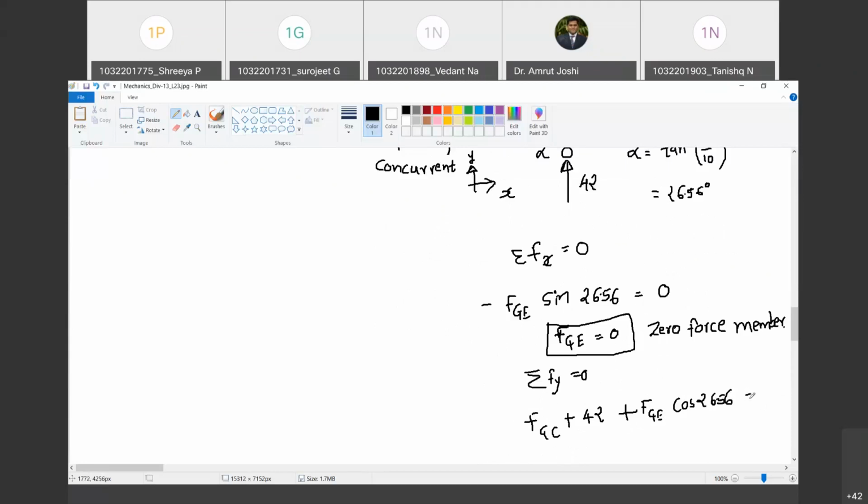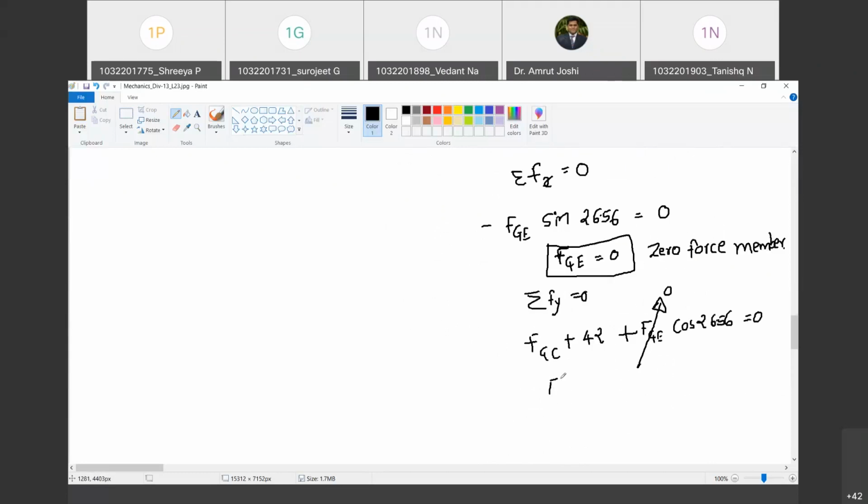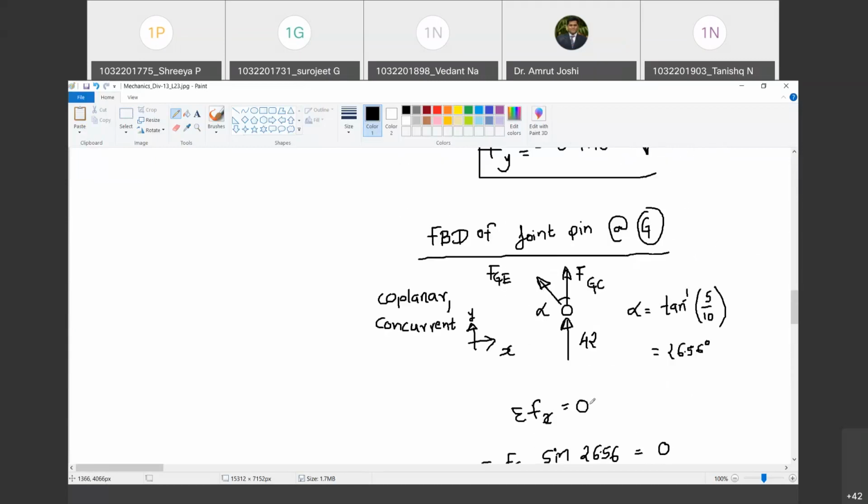Do you agree with me? Yes, sir. But what is FGE? It is 0. So what do I get? I get FGC as minus 42. Minus 42 has come. What does this mean, tell me? The direction we indicated earlier is not correct.